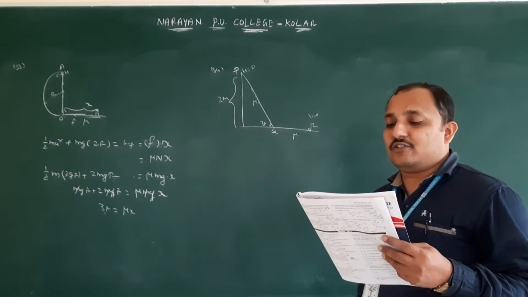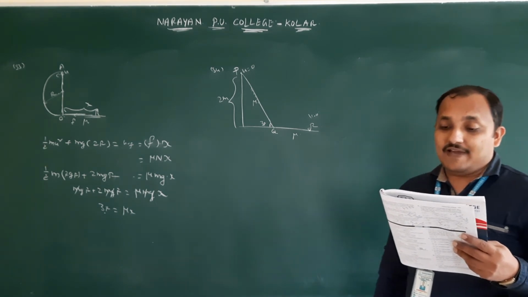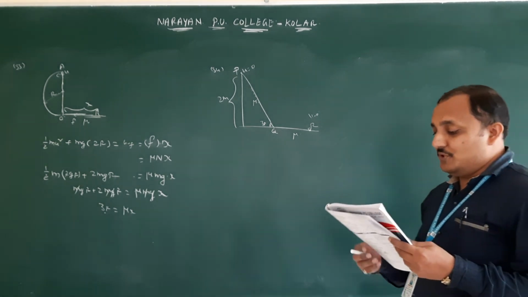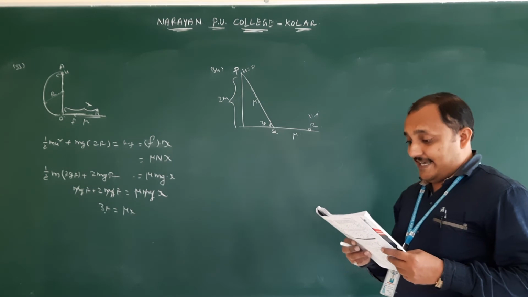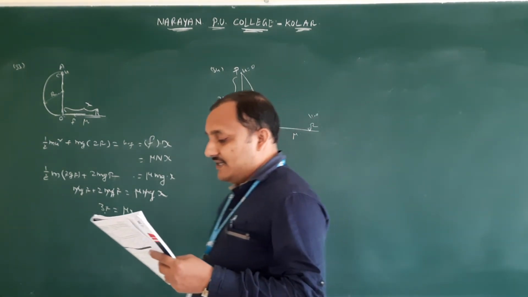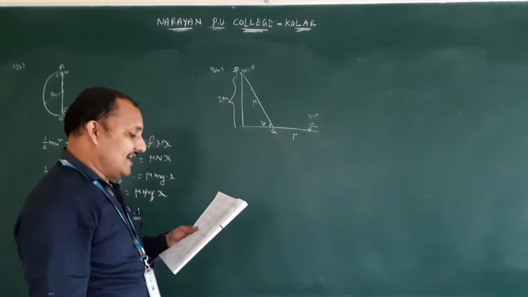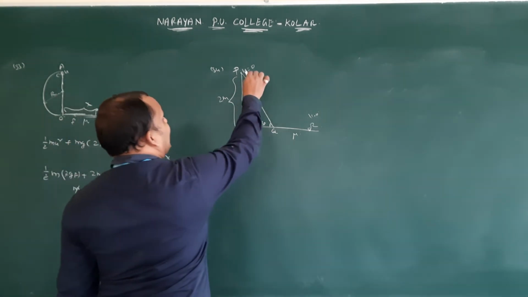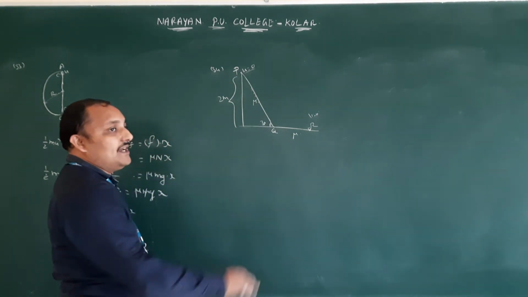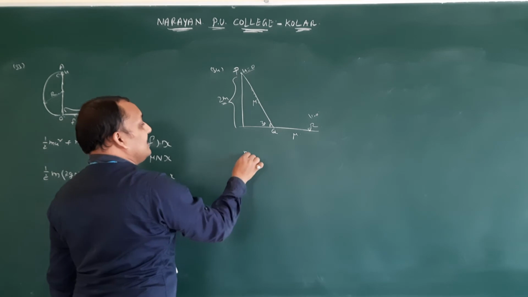No energy loss means we can apply the law of conservation of energy. The values of the coefficient of friction mu and the distance x are respectively close to... x equals QR, that is what they are asking. Initially it is at rest, therefore the kinetic energy is 0. Only potential energy will be there.